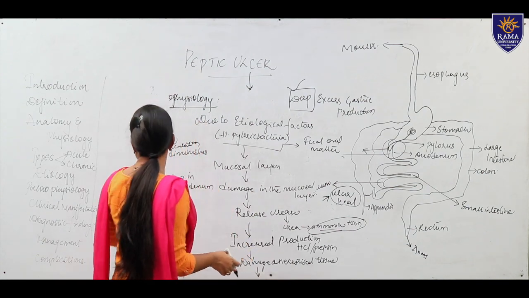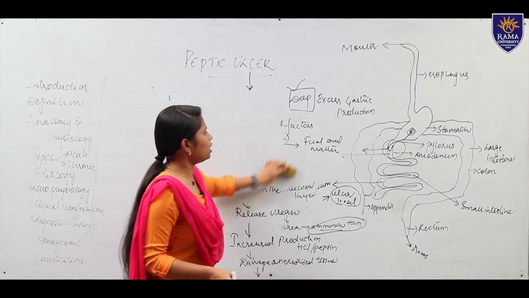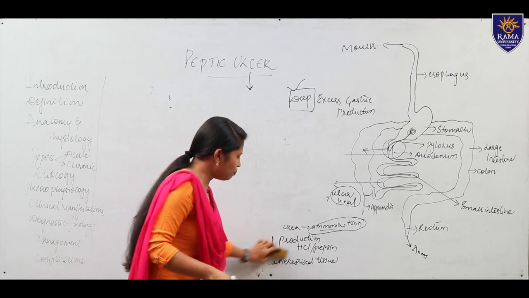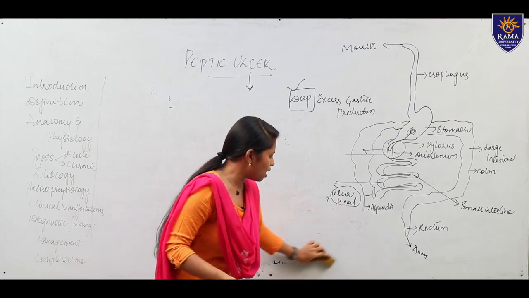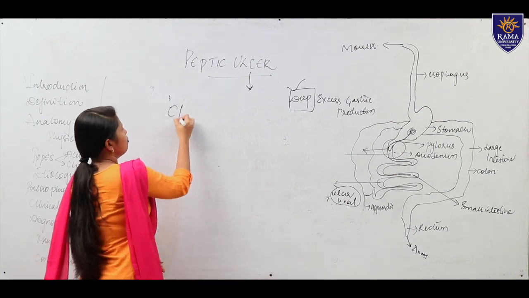Moving to our next topic, clinical manifestations. As we have discussed, if the patient has an ulcer, they will have pain, abdominal discomfort and disturbances in the abdomen.